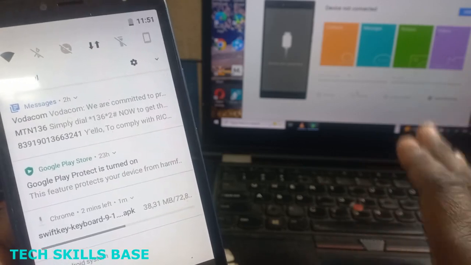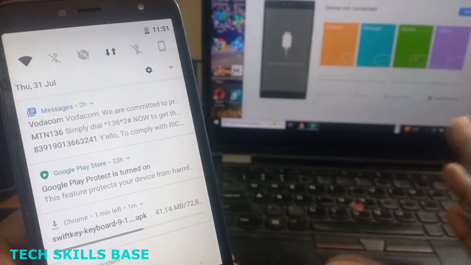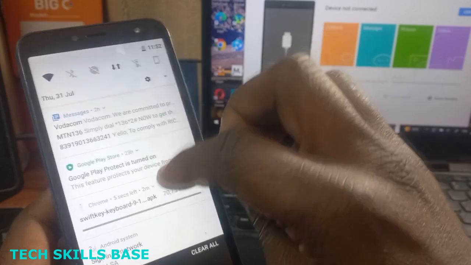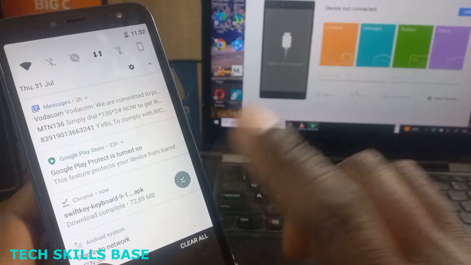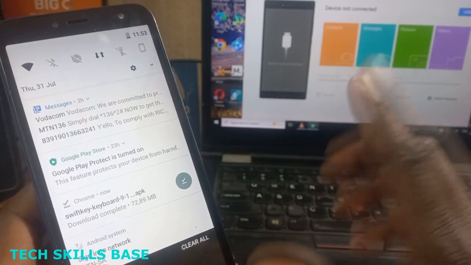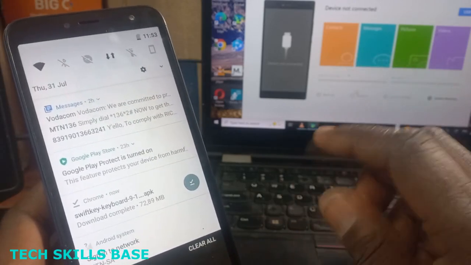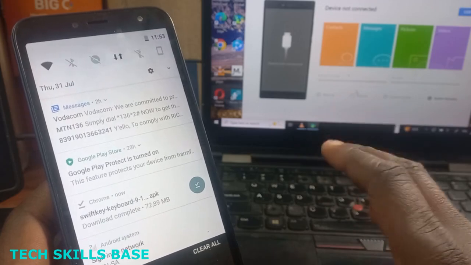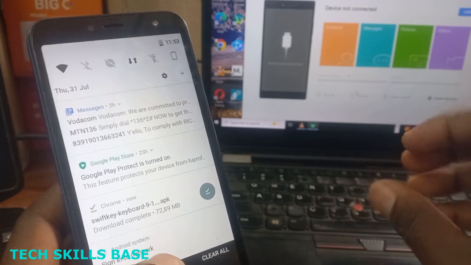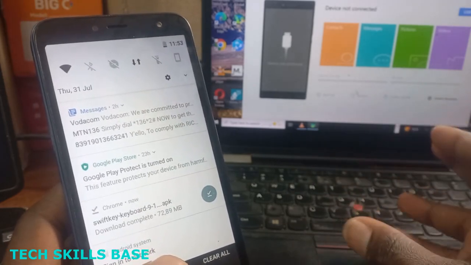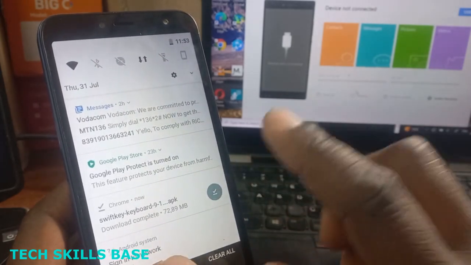What we must download here is SwiftKey. SwiftKey is going to give us an opportunity to get the keyboard. It's almost finished. What we download here, SwiftKey keyboard, is the one that's going to give us a way to get a keyboard on the Huawei 5 2018, because the keyboard is lost. You can go in WhatsApp, you can go in Wi-Fi, anywhere you want to write something, you can't find the keyboard. So we have to download the app called SwiftKey keyboard.